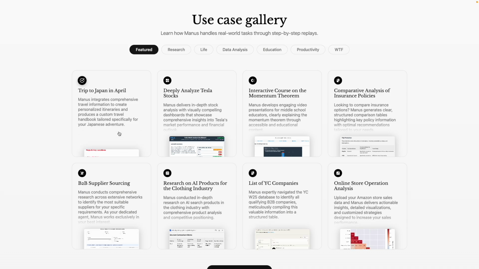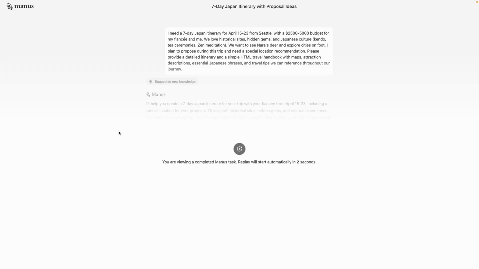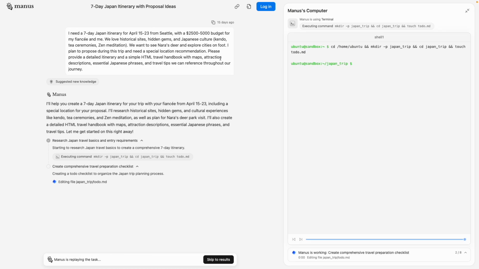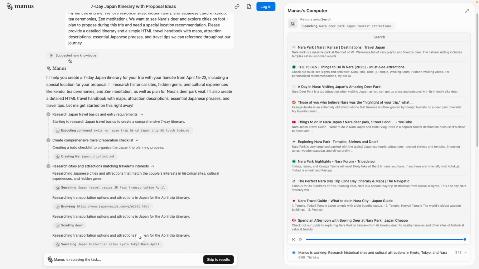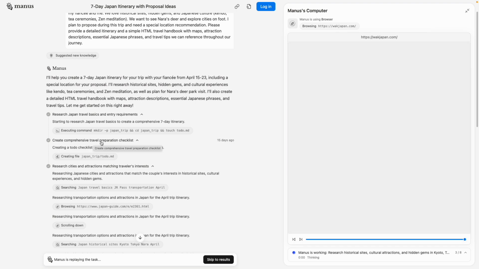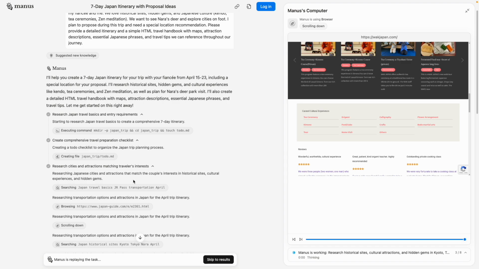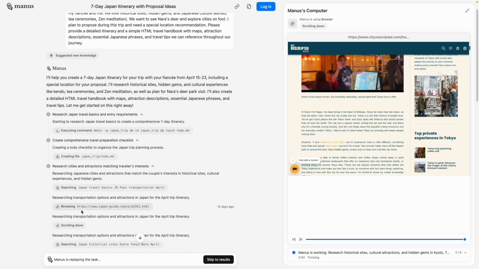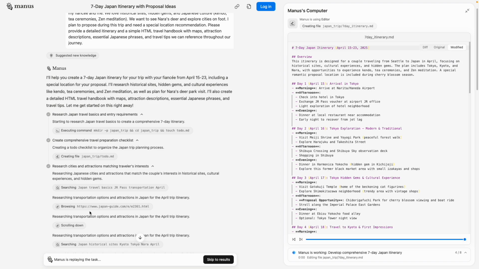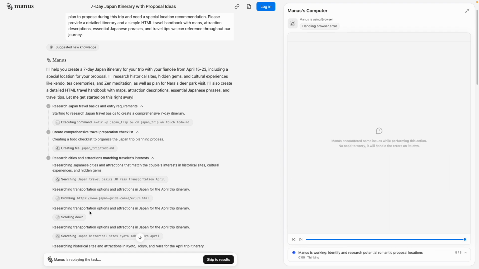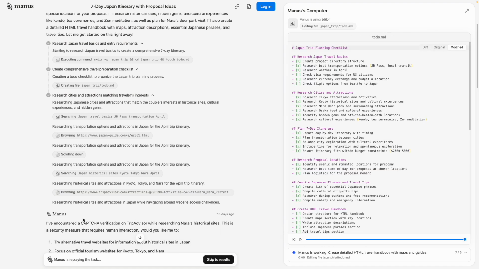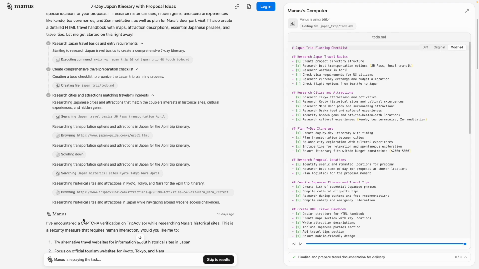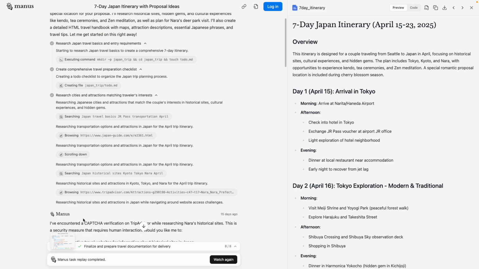For example, a trip to Japan in April. So if we want to plan a trip, then we can just give this prompt and it'll start researching about it. First of all, it'll research, then create a to-do list, research about everything, browse the websites, and using some open source tools, scroll down. It will do everything for you like you use your browser. So it's like a helping hand for you, doing everything for you.